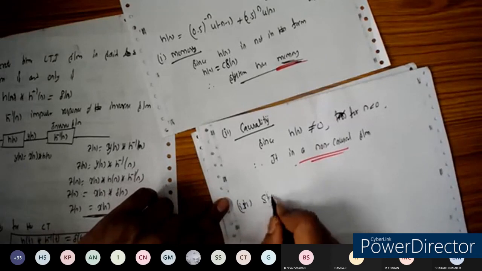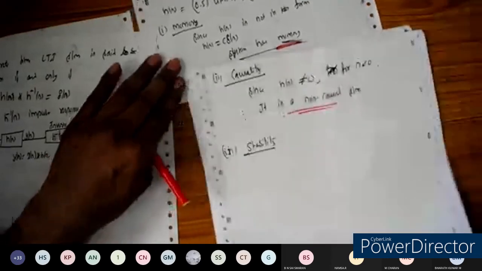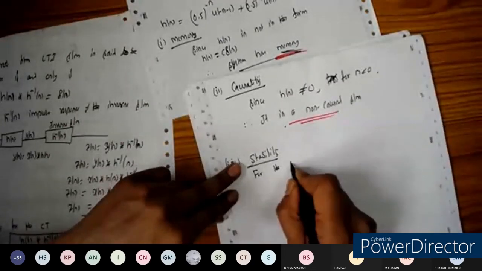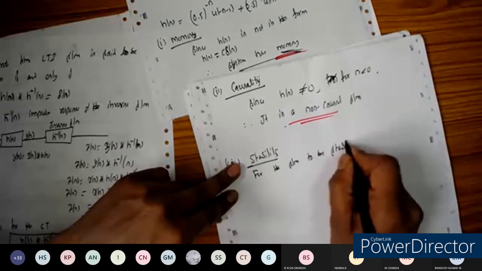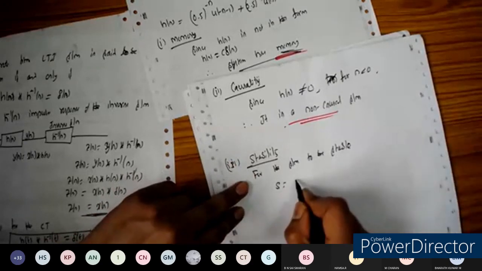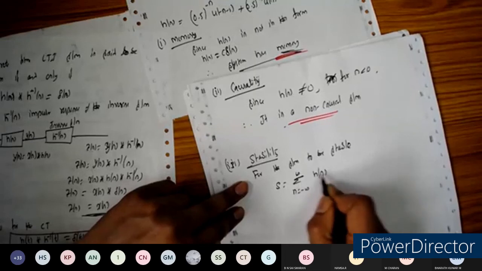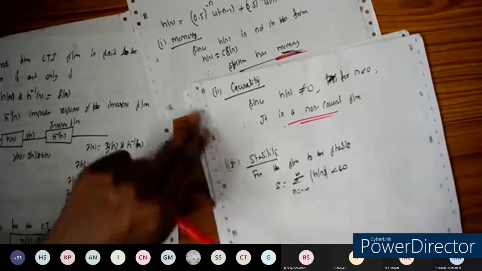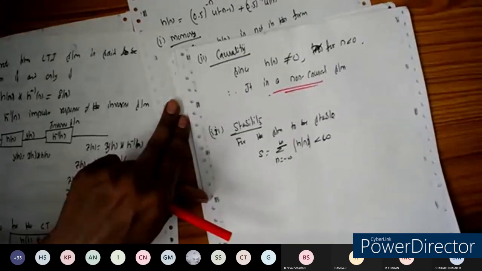Let us verify the third property, which is called stability. Any doubts in the causality and memoryless? For the system to be stable, the summation from n equals minus infinity to plus infinity of the magnitude of h of n should be less than infinity. That is the condition for stability.